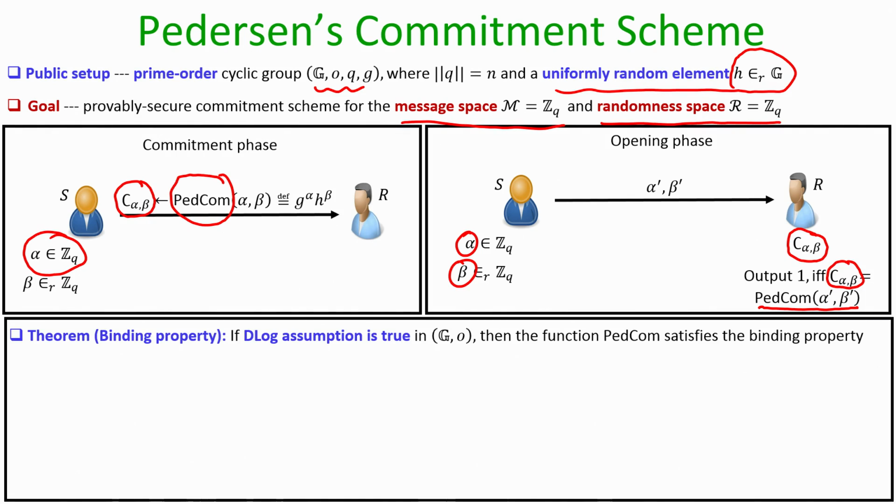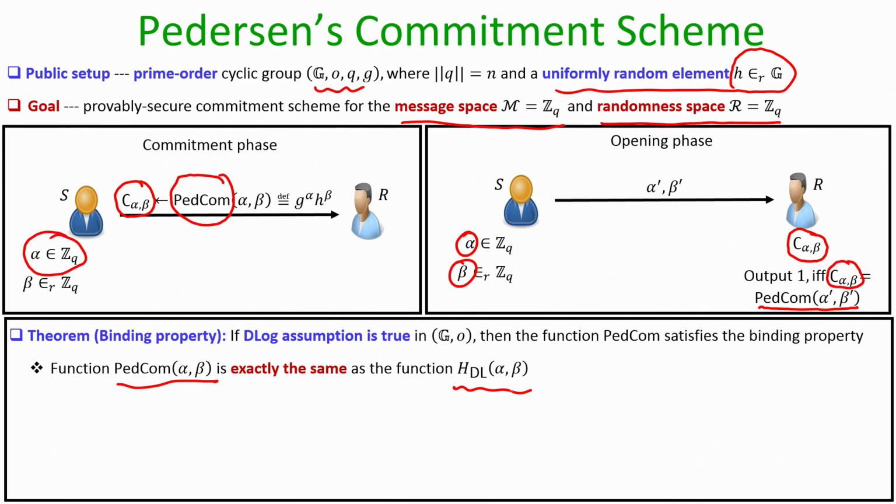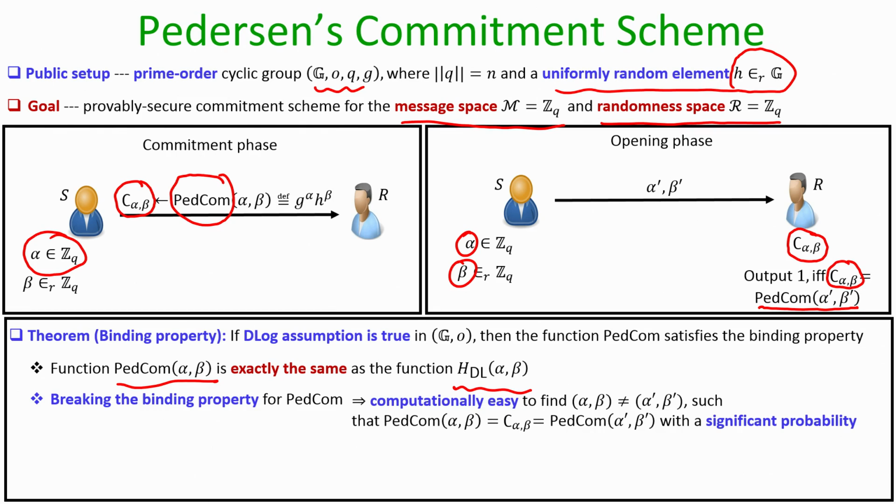Now, what we are going to prove here is that if the D log assumption is true in the underlying cyclic group, then the petcom function that we have defined here satisfies the binding property. This simply follows from the fact that the petcom function that we have defined here is exactly the same as the compression function h sub dl that we have defined just previously. That means breaking the binding property of this Pedersen commitment function is equivalent to coming up with a pair of values alpha, beta and alpha dash, beta dash,